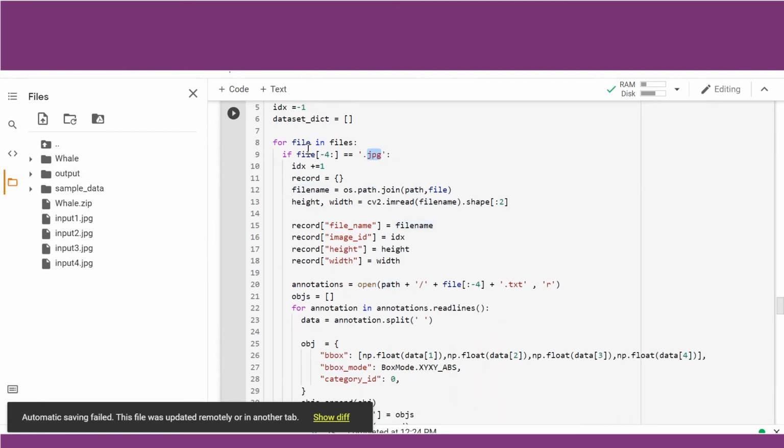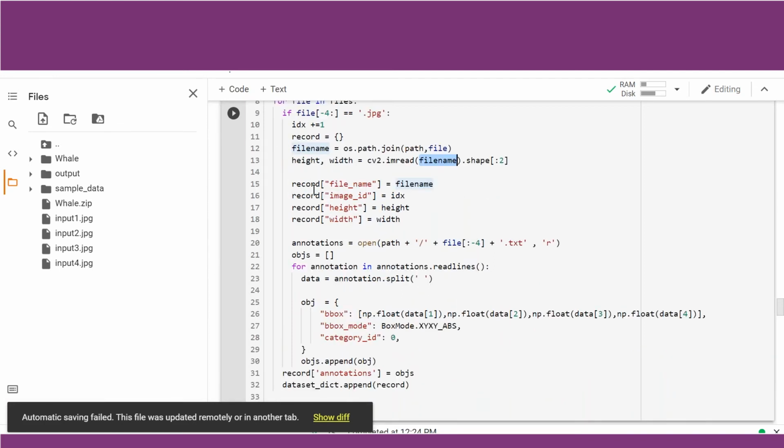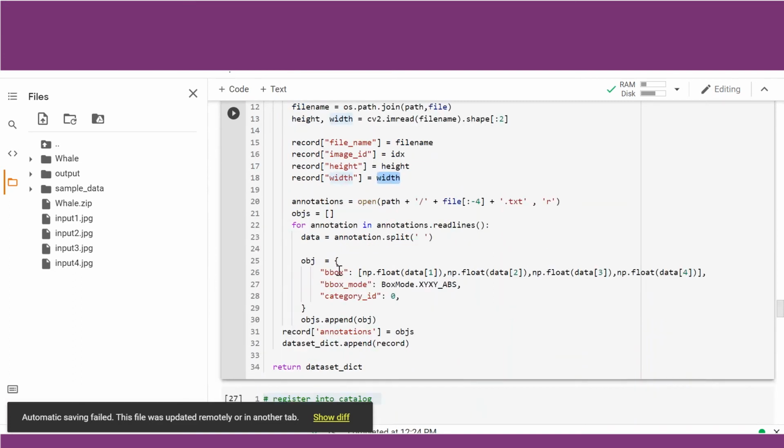If you can see here, we have started a for loop, and if the last 4 characters are .jpg, it will read that file, and corresponding to each file, it will record in a dictionary the file name, the id of the image. It will create an id of that image. It will note the height and width of the image.